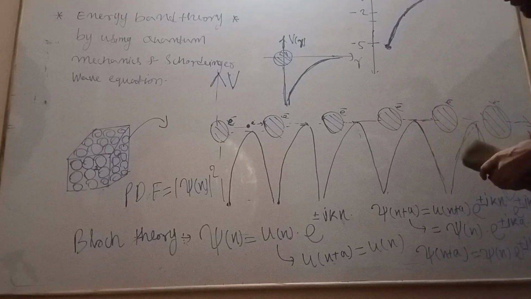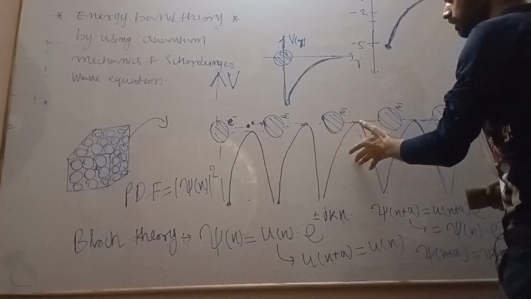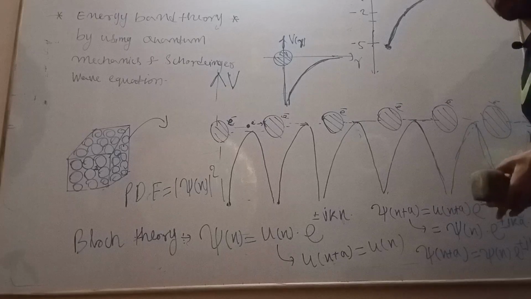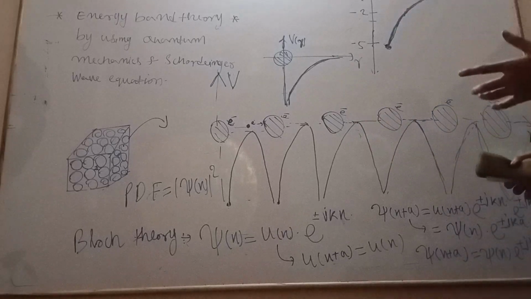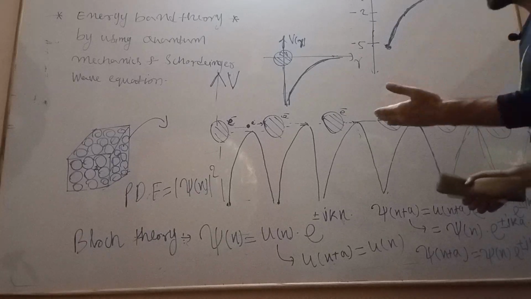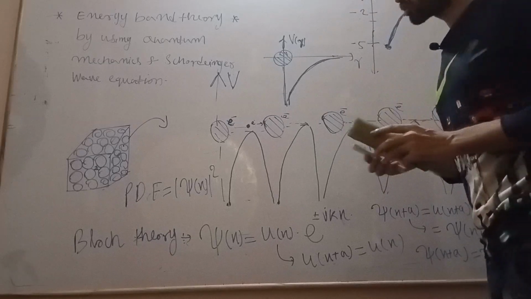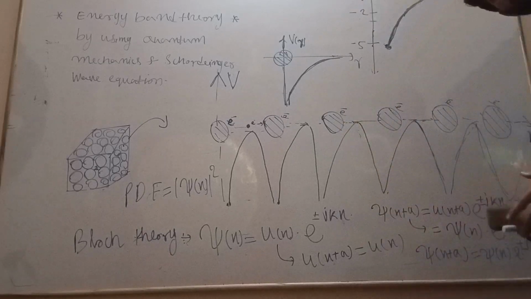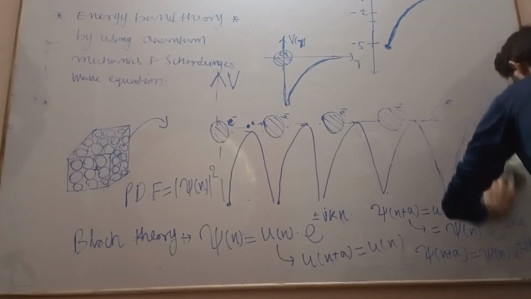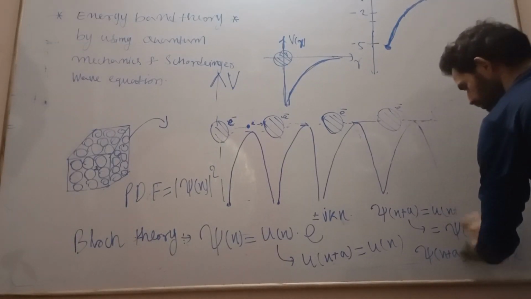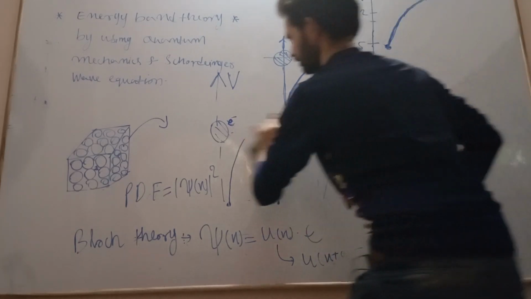The Kronig-Penney model gives a net periodic potential function, and it represents the potential well as a square well potential. Here we will find a resultant equation, the Kronig-Penney model equation, with the help of the Schrodinger wave equation and the Bloch function. So now let us see how the Kronig-Penney model is formed.